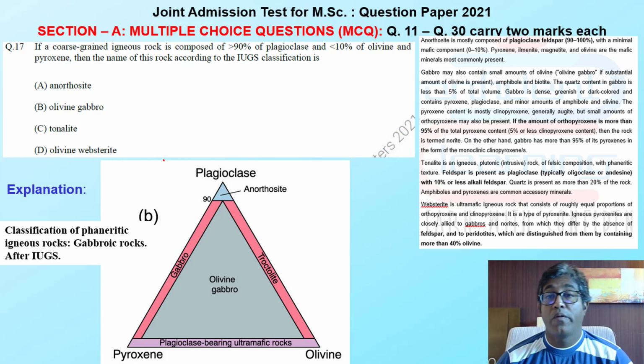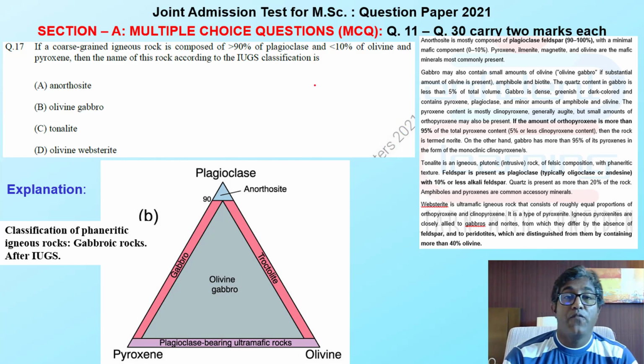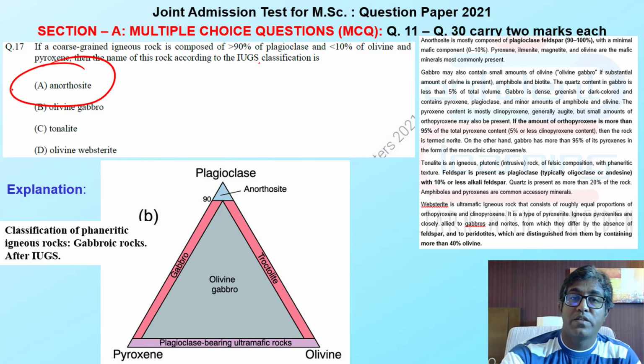This is a very straightforward question. The answer is also very straightforward. If you have any igneous rock greater than 90% plagioclase, it should be anorthosite. Nothing more than that. This is a very straightforward question.